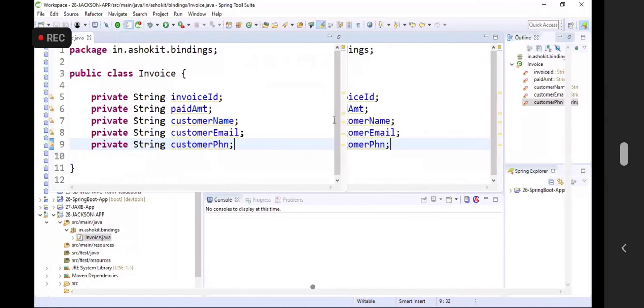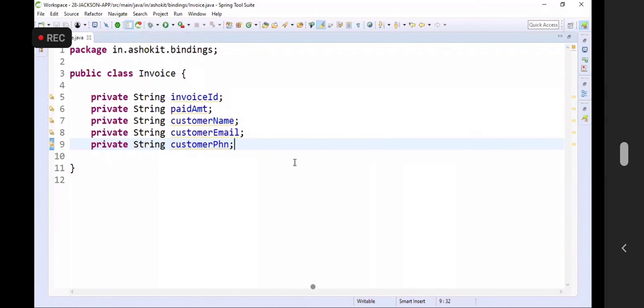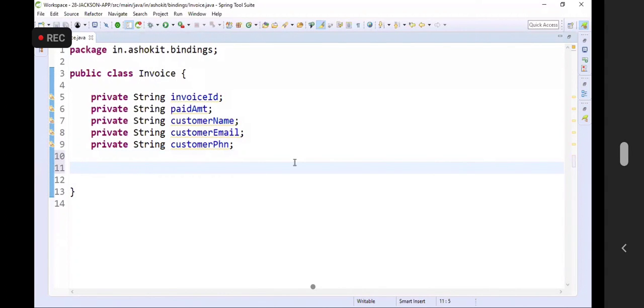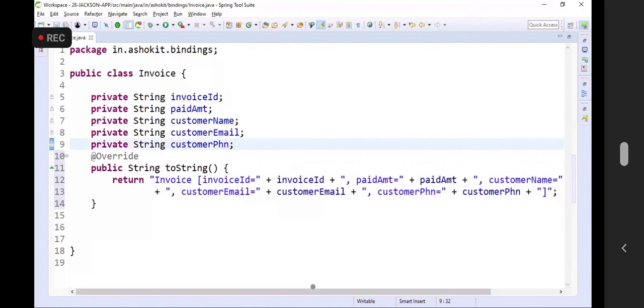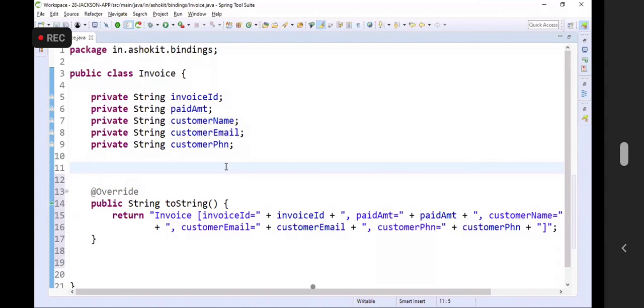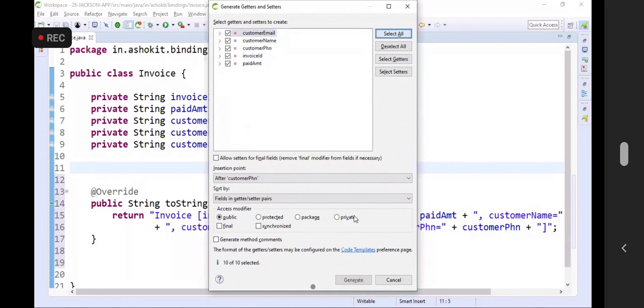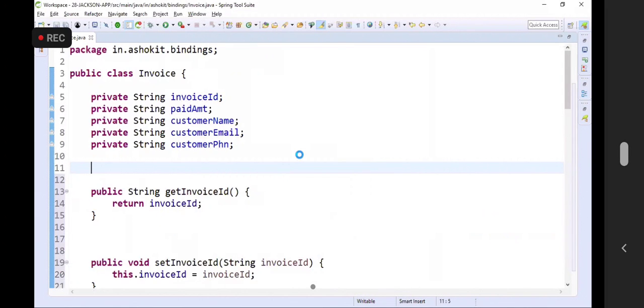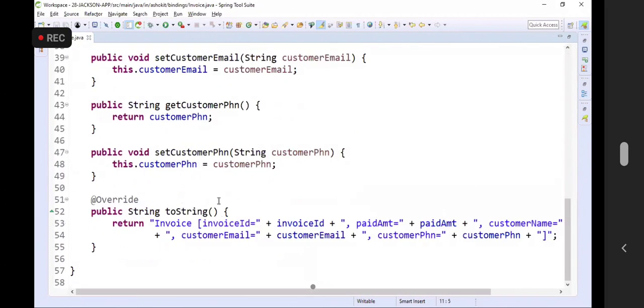I have taken a class with a name called invoice, which has invoice ID, paid amount, course name, customer name, customer email, customer phone number. Let us generate the setters getters for these variables. I have generated toString method, and I'm also going to generate the setters getters. Alt Shift S R. Select all. Then I got the setters getters for these variables, and I have added toString method for all the variables.